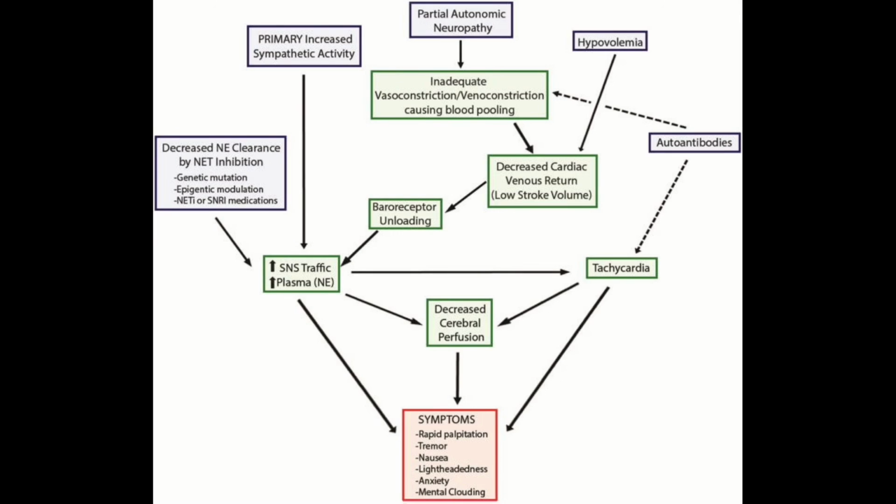I don't know how well I explained that, but let's go ahead and follow these arrows. So this will just feed into your tachycardia. Autoantibodies can also cause inadequate vasoconstriction. Autoantibodies are antibodies that are attacking your own healthy cells, which means that they themselves can cause your nerve damage. So that just kind of feeds back into the loop that way.